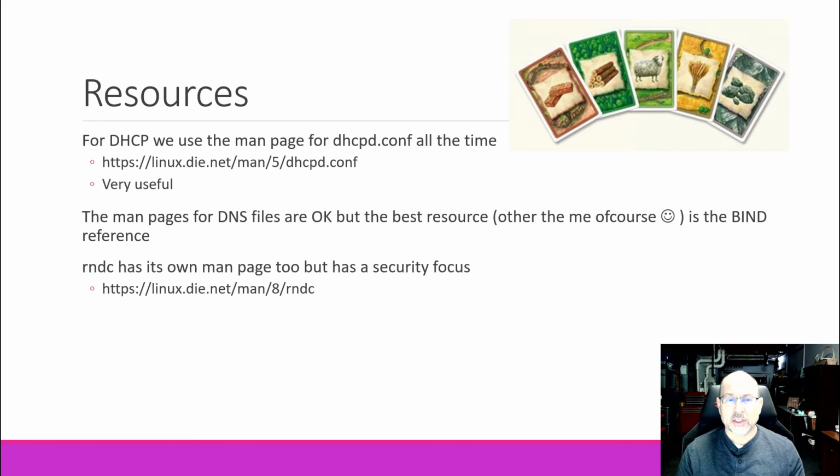The man pages for DNS files are okay, but I have found that the best resource, other than me of course, is actually the BIND reference manual. So take a look at that. They go through a complete build, much more in depth than what we've been able to do in a couple of videos here, but that's a fabulous resource for you. So the BIND reference manual. Of course, we've got rndc. Oh, I forgot to do a zone transfer. Let's do that.